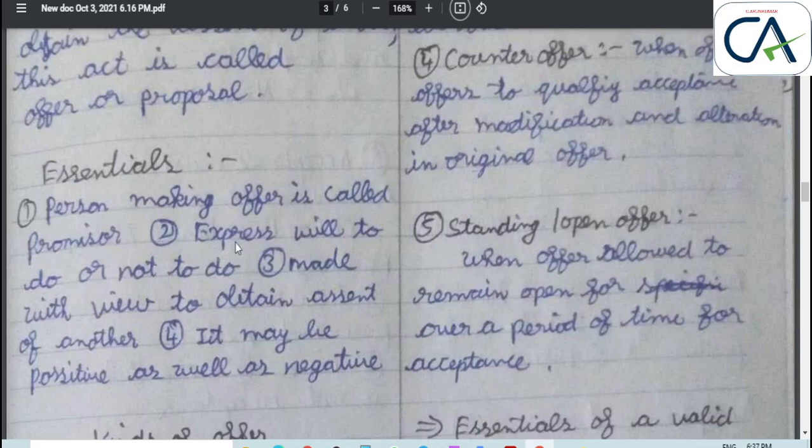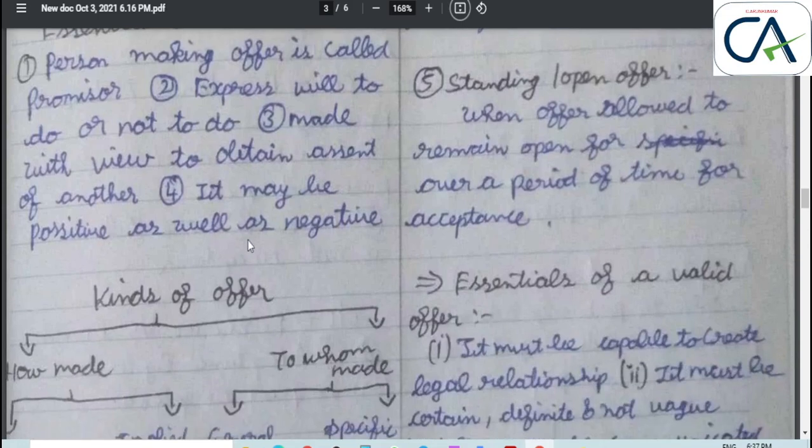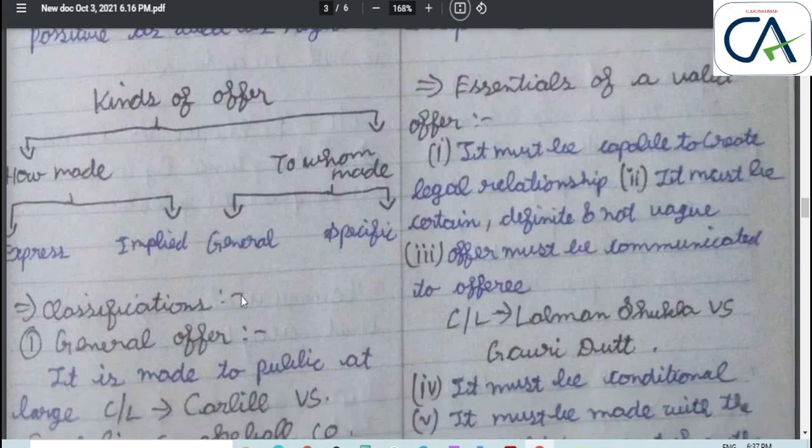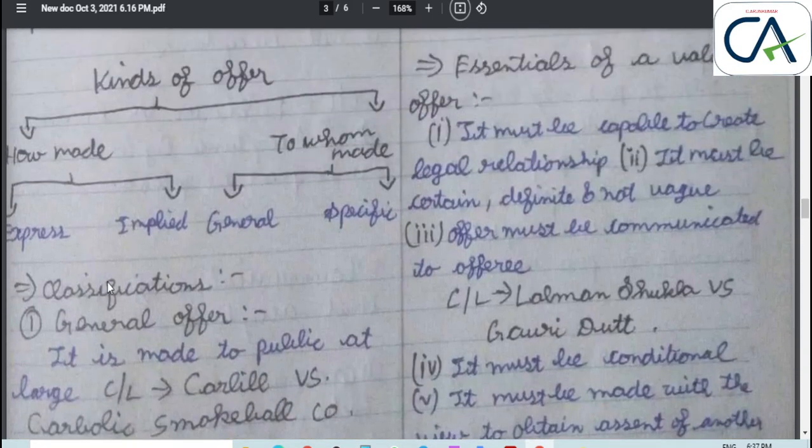Next, express willingness to do or not to do. Third, it is made with a view to obtain the assent of the other party. It may be positive as well as negative. Kinds of offer are divided into two categories: how made and to whom made. How made means express offer or implied offer. To whom made means general or specific. It is further classified into five: general offer, specific offer, counter offer, cross offer, and standing or continuing or open offer.